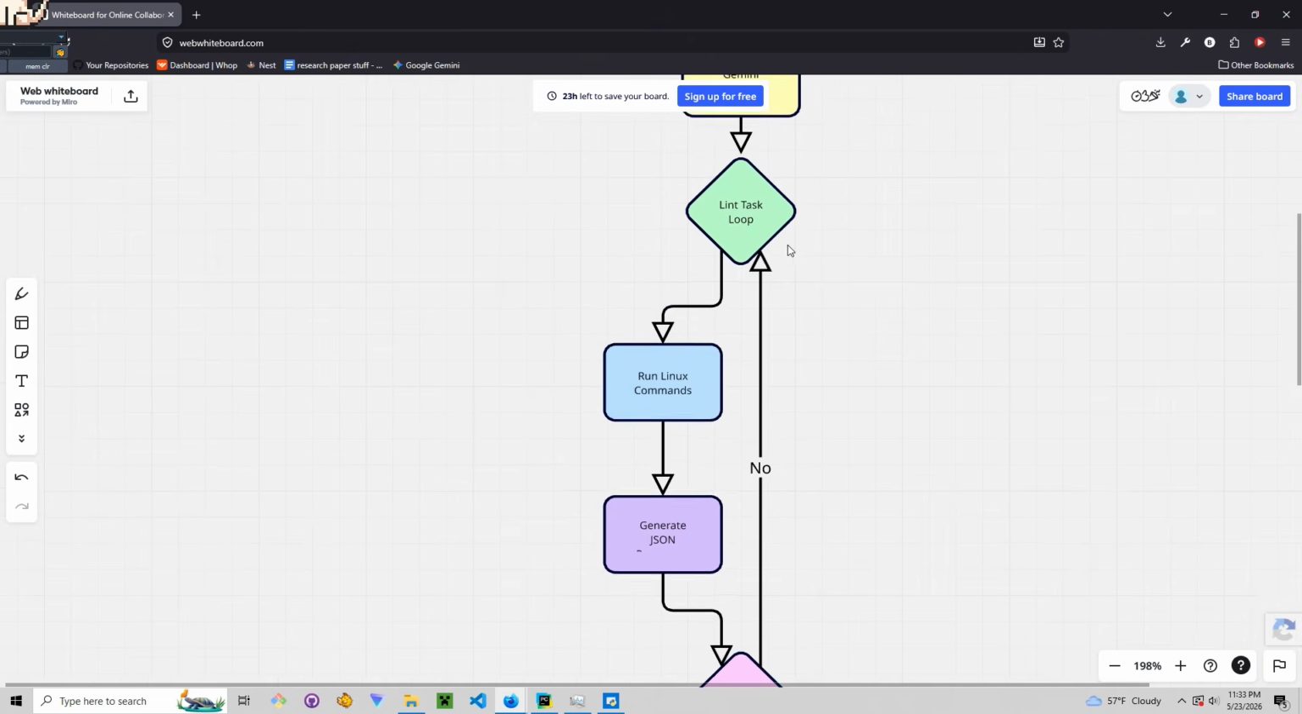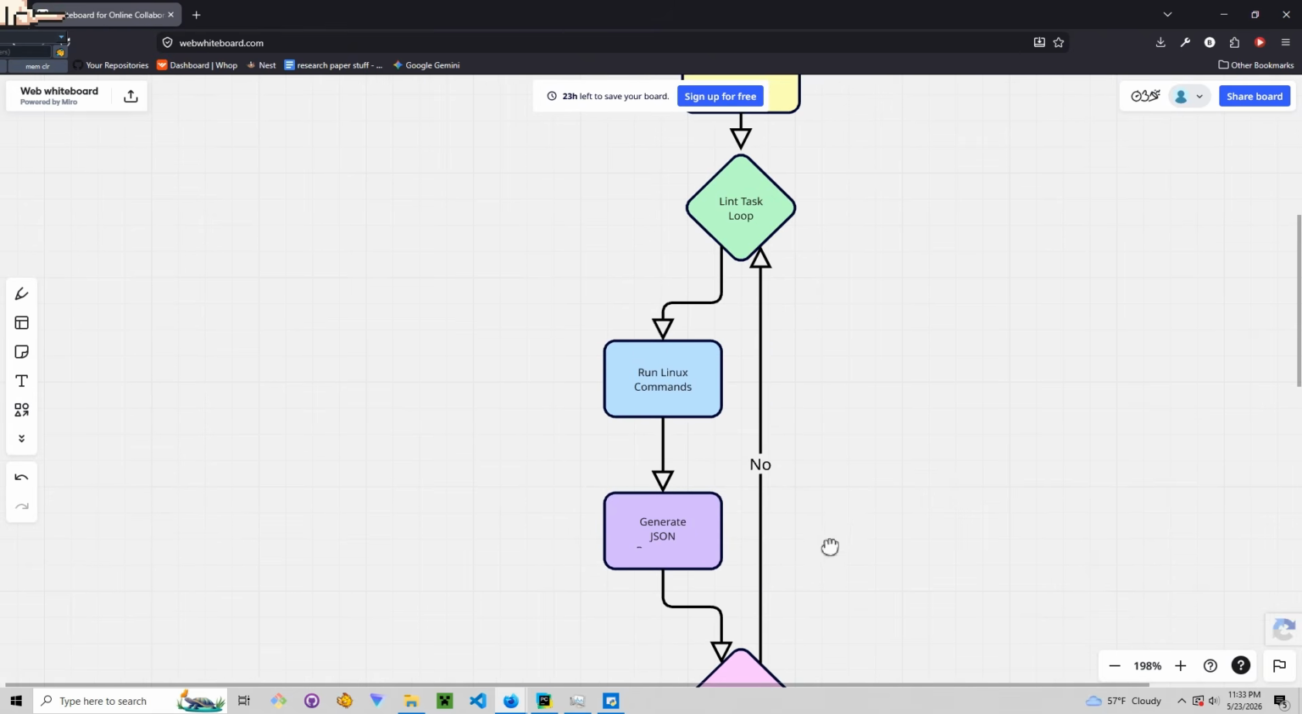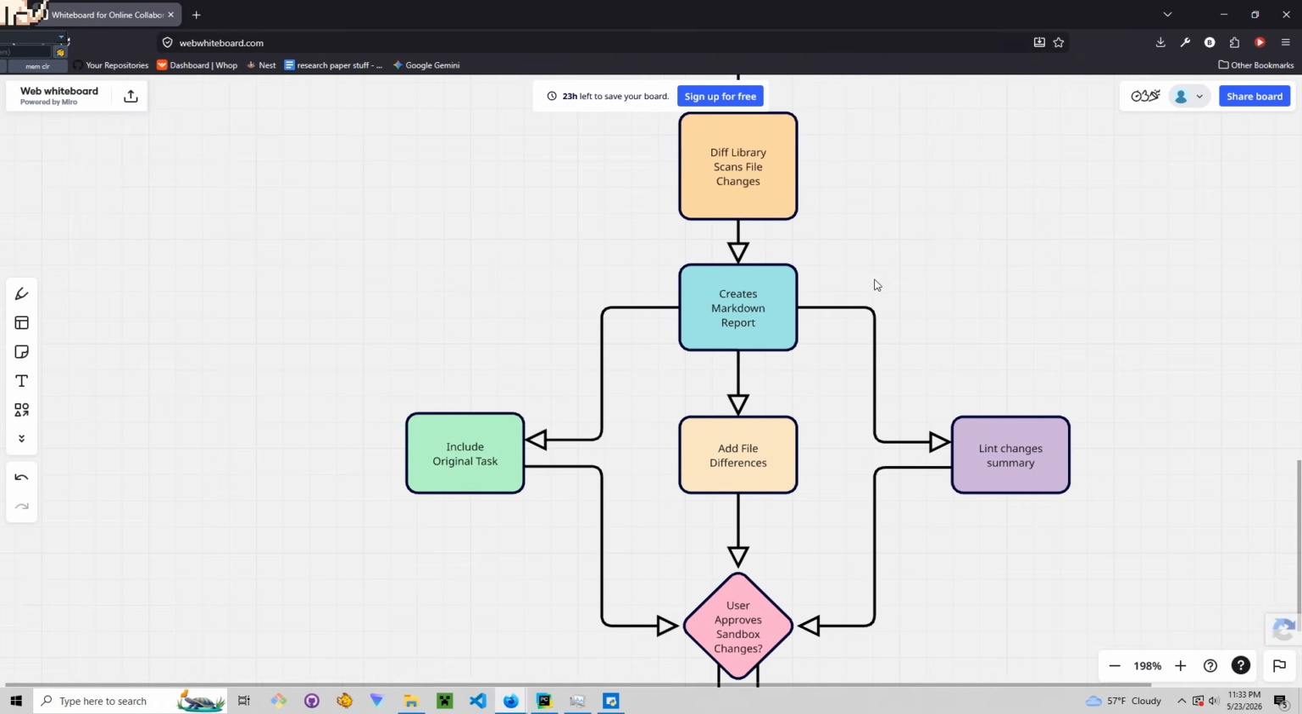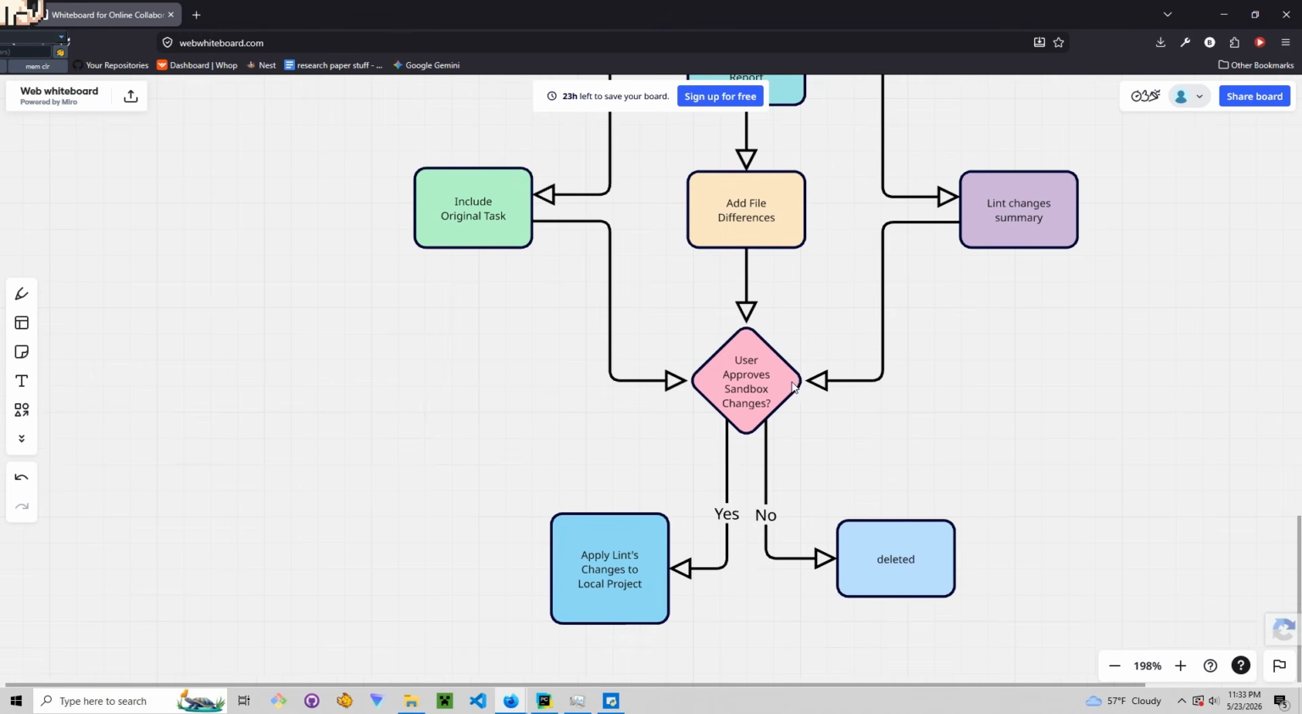After all that, a random diff library I copied just shows what he changed. Lint makes a summary, and it makes a markdown file with all of that. And when that stuff is done, he either accepts it and changes happen on my computer, or I decline it and ruin Lint's hard work. That's how Lint's coding sandbox works. I'm a bit lazy and forgot to cover his Obsidian MCP, but I'll cover that in the next video.